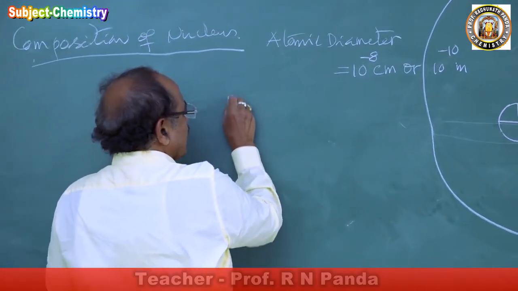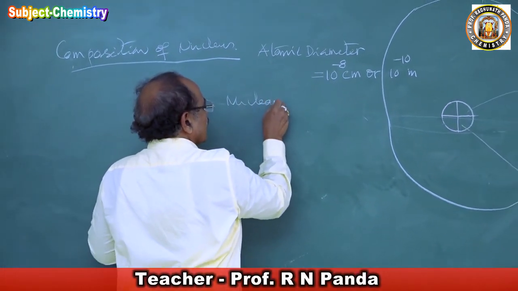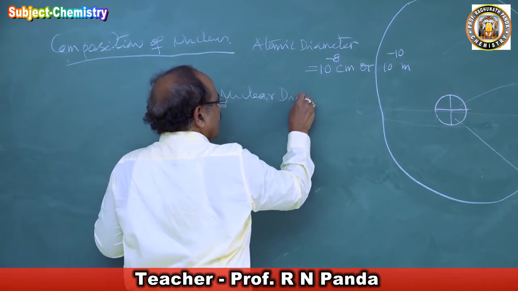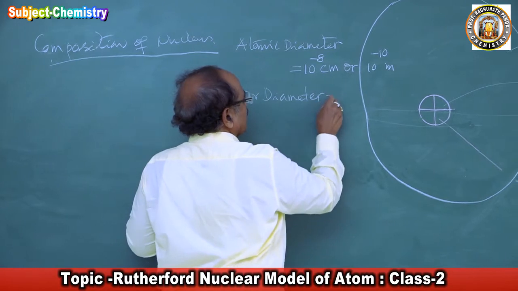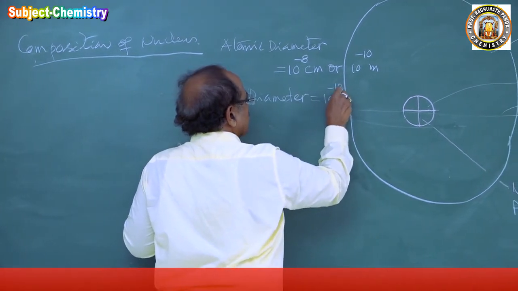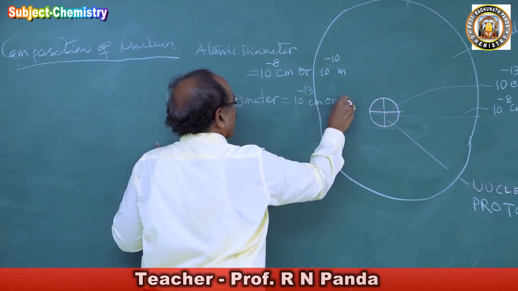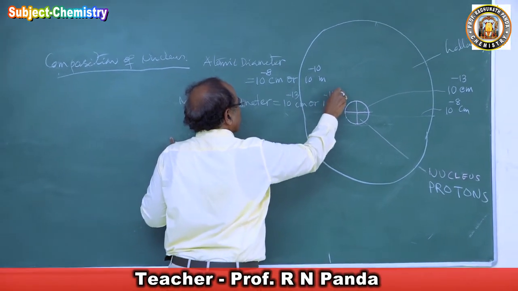The nuclear diameter is 10 to the power minus 13 centimeter, or 10 to the power minus 15 meter.